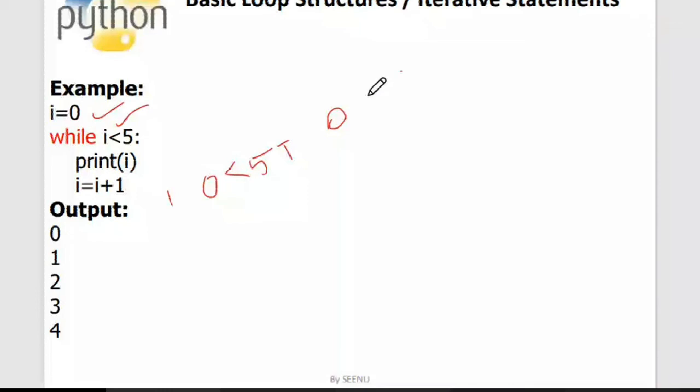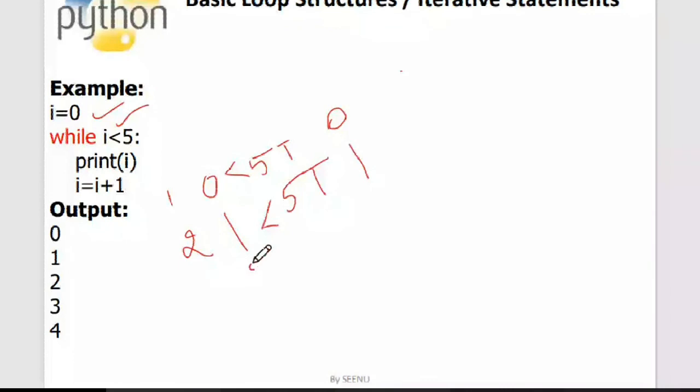Now what happened? So this is the second iteration. In the second iteration, again we are checking for I is less than 5, which is 1 is less than 5, which has evaluated to be true. So then we are entering into the while loop and printing the value of I, which is 1. Again, I is getting incremented and I value has now become 2. Okay, so this is the third iteration. Now 2 is less than 5.